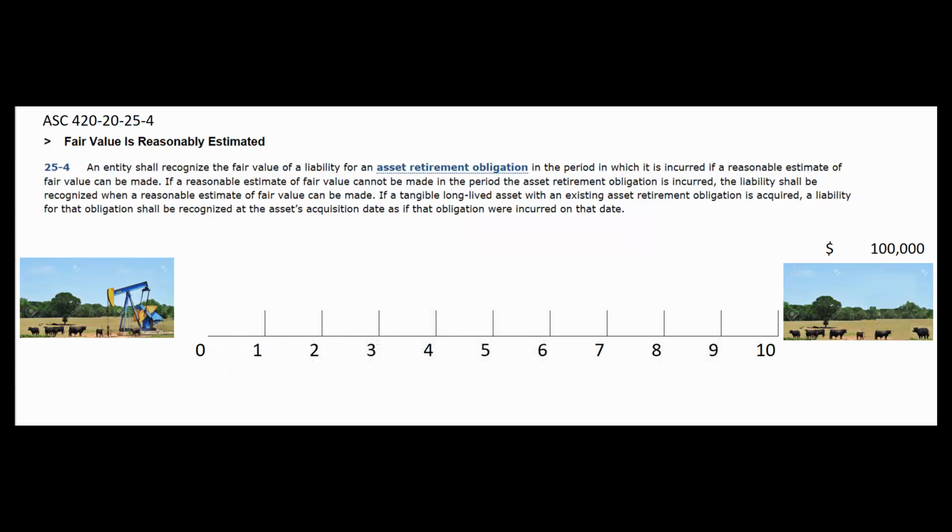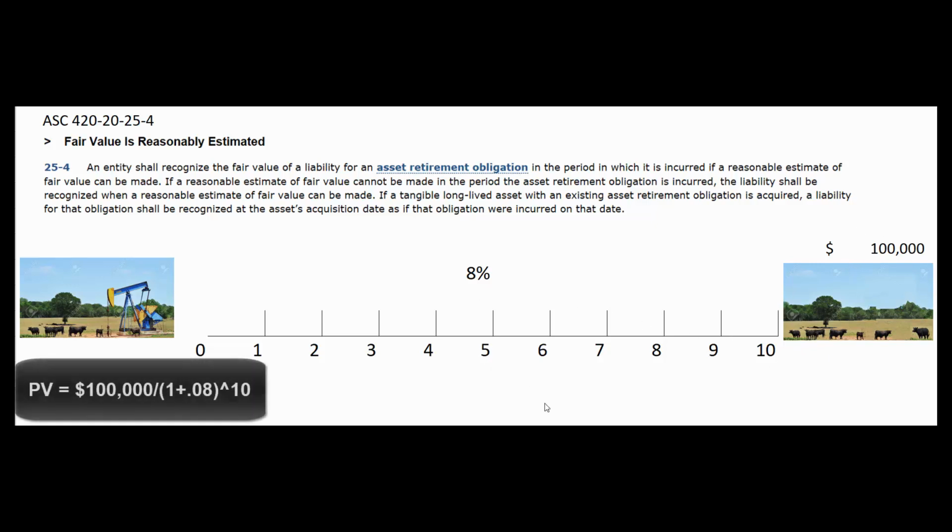So what we're going to need to do is include that $100,000 asset retirement obligation as part of the cost of our original acquisition of the asset, but at its present value, its value today. Let's assume the appropriate discount rate is 8%. We'll have to find the present value of $100,000 10 years from now using an 8% discount rate. Now we could use algebra. We could take $100,000 over 1 plus 0.08 raised to the 10th power, or we could use our calculator.